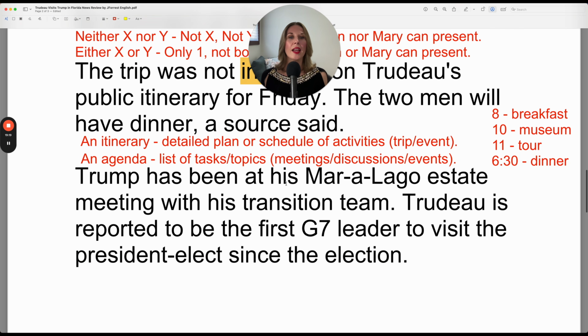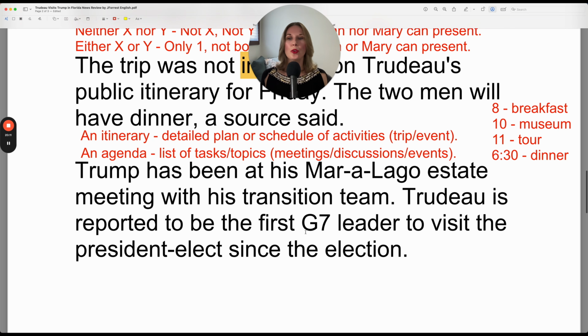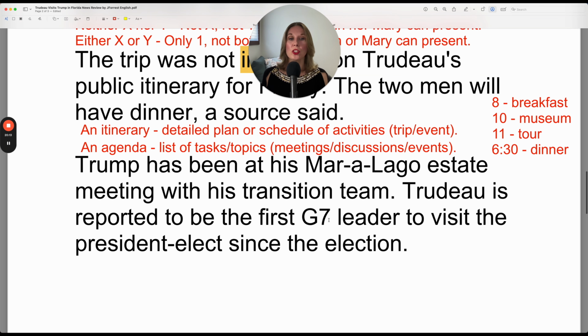Trump has been at his Mar-a-Lago estate. So in this case, the his belongs to Donald Trump because Donald Trump is the one who owns the Mar-a-Lago estate. Trump has been at his Mar-a-Lago estate meeting with his transition team. Trudeau is reported to be the first G7 leader to visit the president-elect since the election.